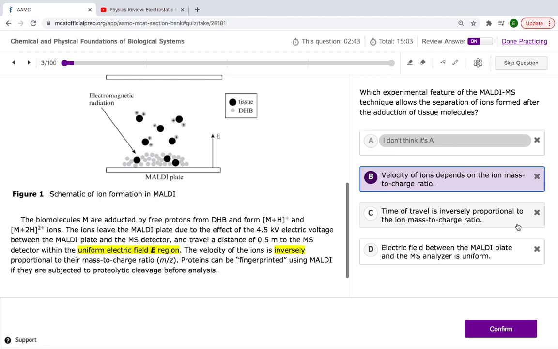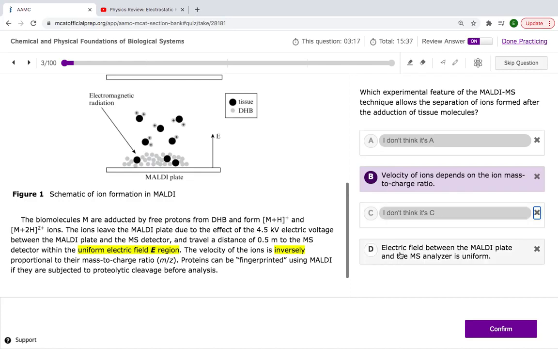So no. It doesn't tell us time of travel. It tells us velocity. Velocity is distance over time, but no, it's not time of travel. That's a hard assumption you're making there. You're saying that the time of travel is it. No, they told us in the passage that the velocity is it. Velocity and time are two different things. Velocity is distance over time, but it's not just time. So that's a hard assumption to make. We're not going to go with that.